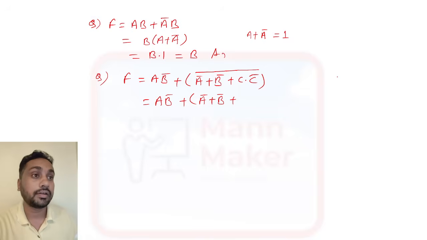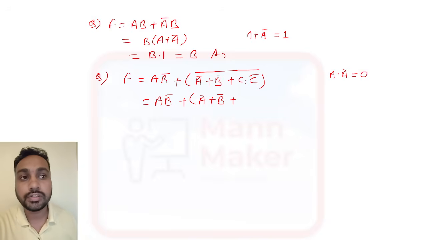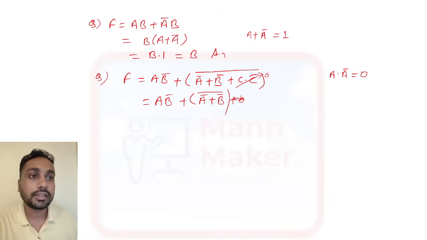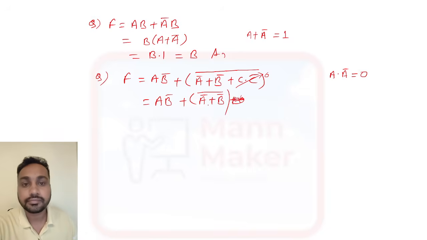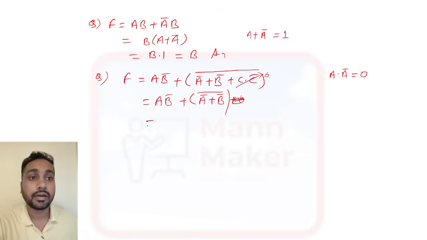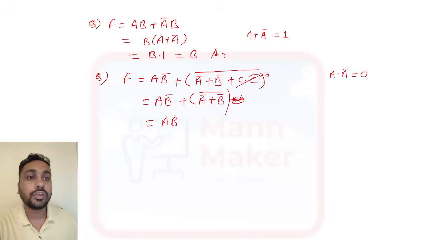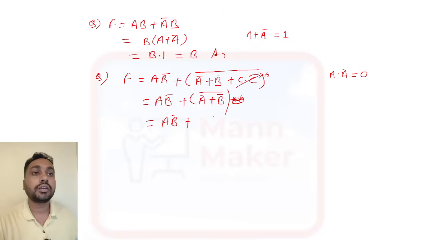So we have seen A dot A bar in the basic law. A dot A bar is what? A dot A bar is 0. So similarly, C dot C bar is nothing but 0. So it will become 0. Okay. Now you have A bar plus B bar, the whole bar. Now we can use our De Morgan's theorem here.